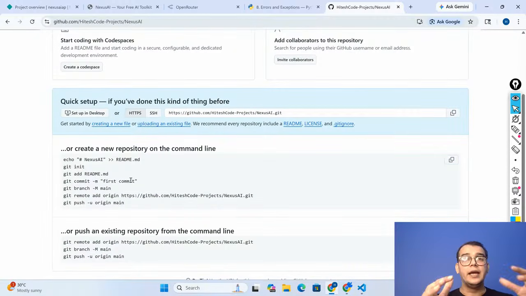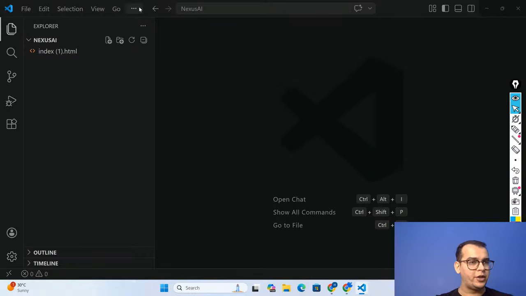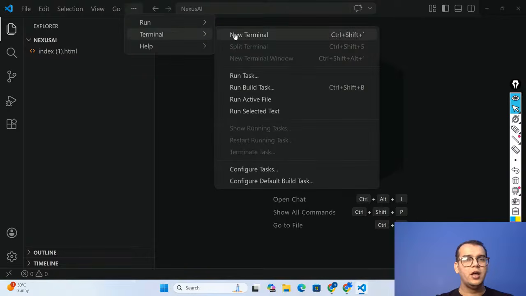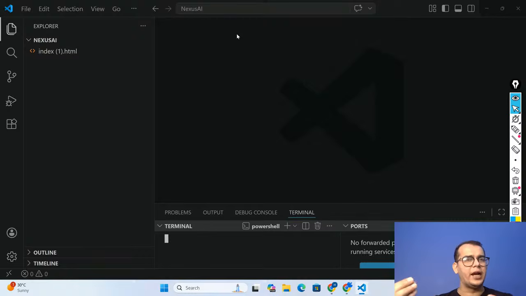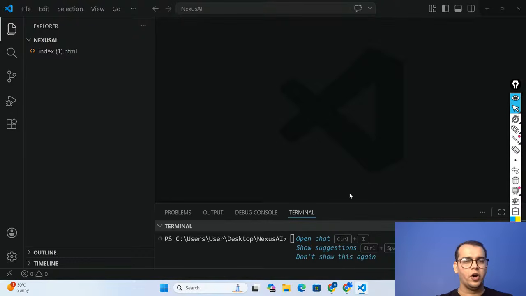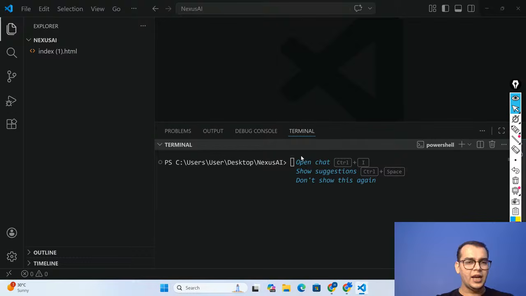If you are using it in a correct way, you can easily push your code from your laptop, from your computer, to an online GitHub repository within seconds. So I will open my VS Code and go to the option called terminal. What is a terminal? It is a place where you write the commands. So basically you are giving a command to your VS Code through your terminal. That's it. And now the first thing that you should write is git init.